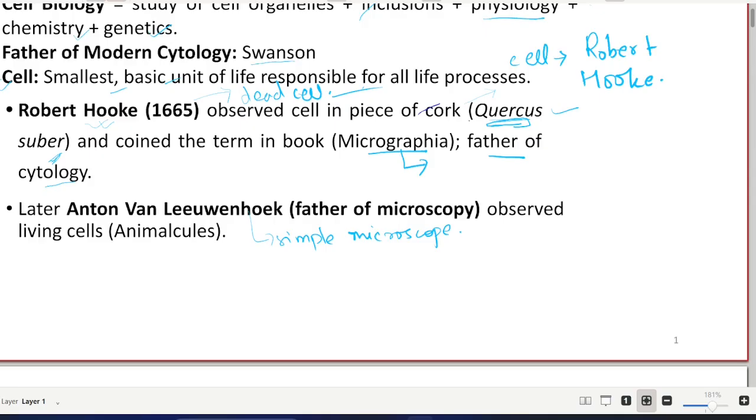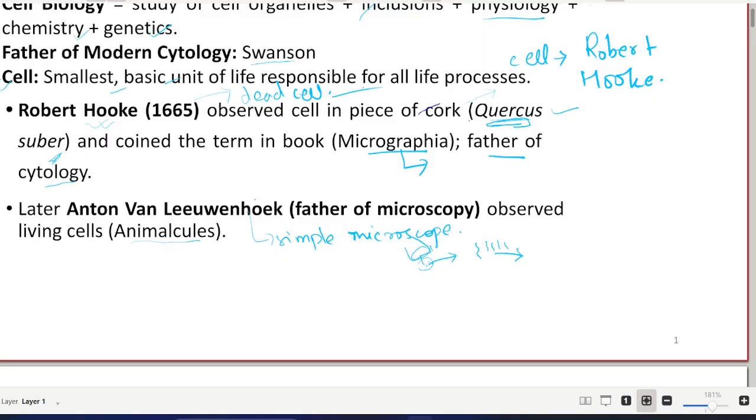One day he observed living cells. He had brought some water and observed it in the microscope, and in that water he found something moving. Noticing the motility, he assumed it was a living cell and gave it the term animalcules.